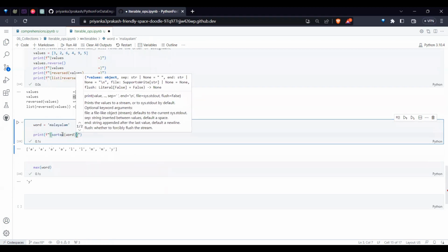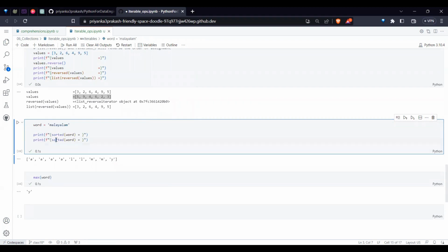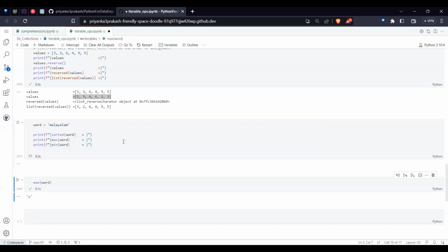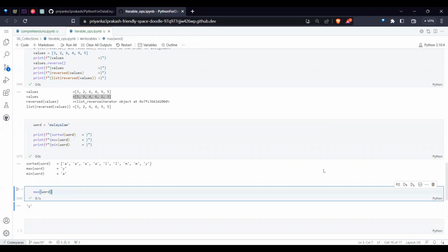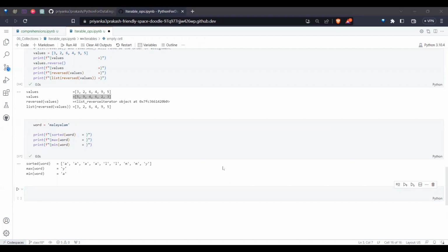If I do sorted equal to, similarly max equal to, and similarly min equal to, you see now what the sorted result is, what the minimum is, and what the maximum is. So like that, you get all the values.